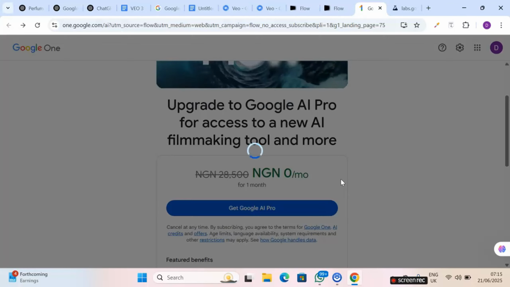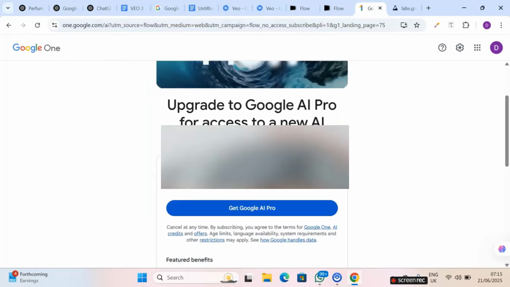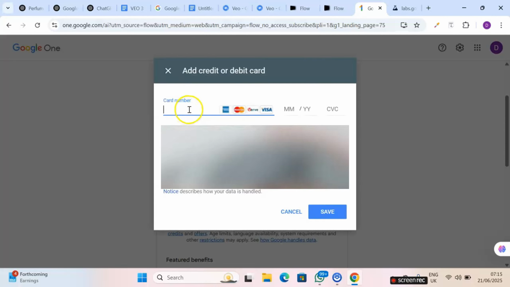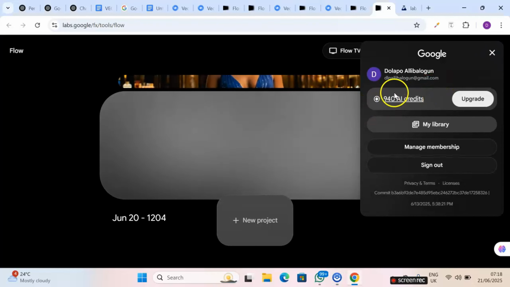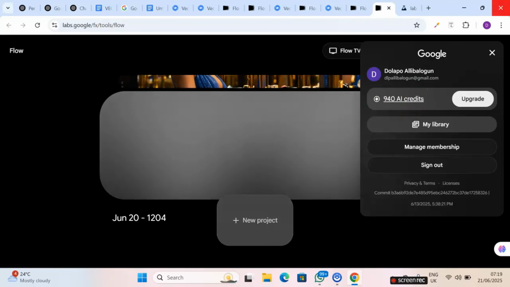Agree to the terms. You need to add a payment method to your Google account. So you click on Add Card. And I'm going to input my card details here. For me, I used a dollar card. So you can use any credit or debit card of choice and see if it's going to work. If you have any questions, kindly leave them in the comment section. So once you enter your card details and click on Save, you'll be in. If you look at this part, I have 940 AI credits. It gave me 1,000 AI credits. I have used half of it.